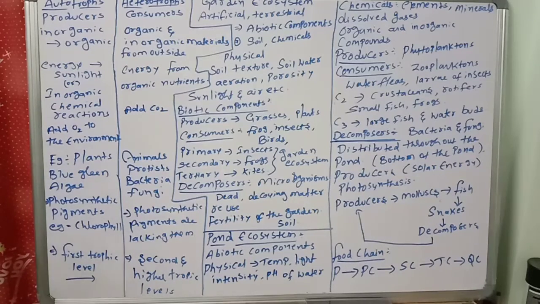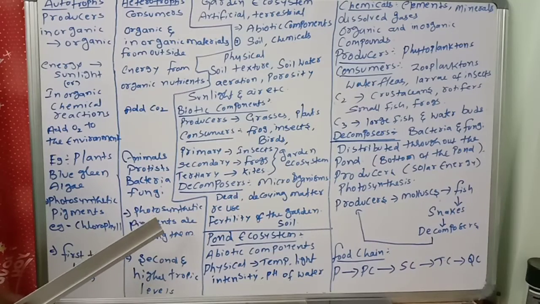What do you call the pigment? Chlorophyll. Because of that pigment, they perform photosynthesis and produce food. In heterotrophs there are no photosynthetic pigments at all. That's why they are unable to prepare their own food, and that's why they are called heterotrophs.